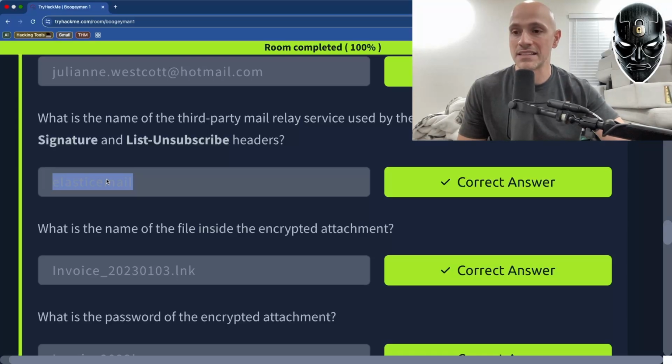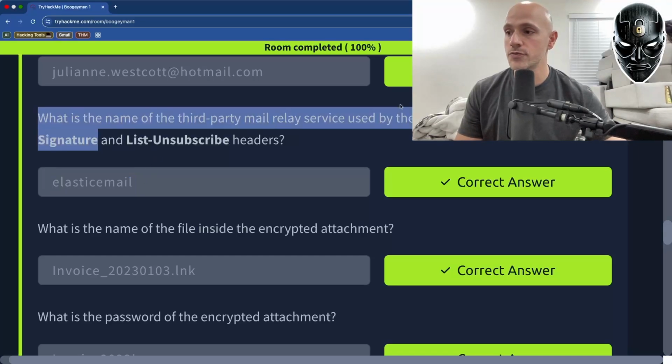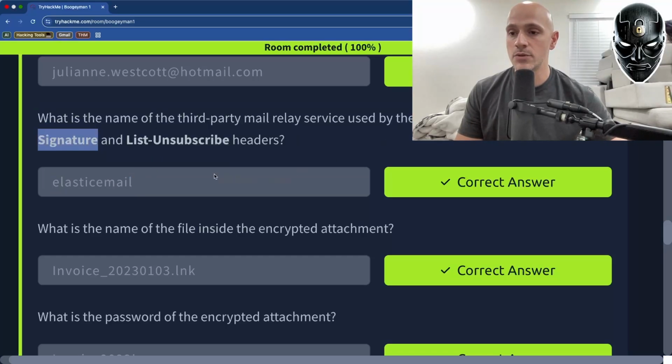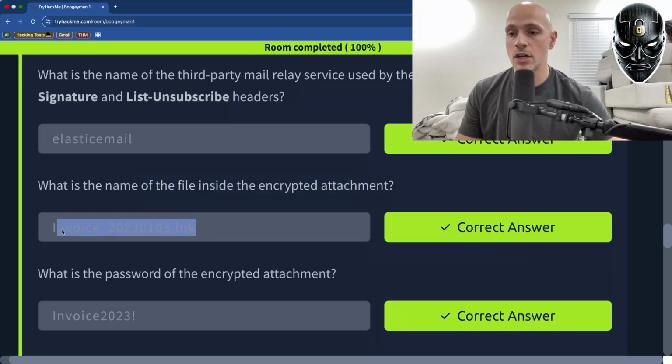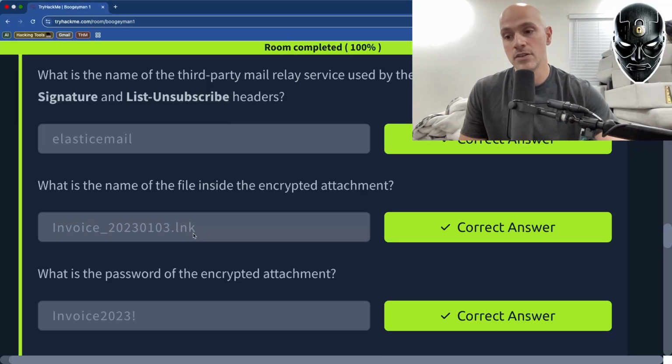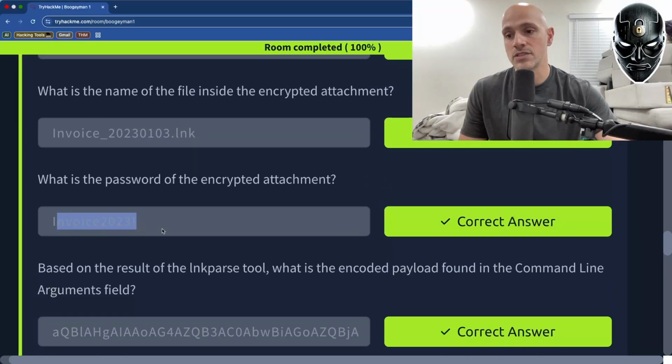So when you open it up inside of the Thunderbird application, you can just look at the source of the email, and then you just search for DKIM signature, and there were 2 segments, and the second one had elastic email in it. And then the name of the file that was inside of the encrypted attachment. So we just had to download the zip file and unzip it. We had to extract the data from it. And from there, we got the LNK file. And then inside of the email itself, they gave us the password.